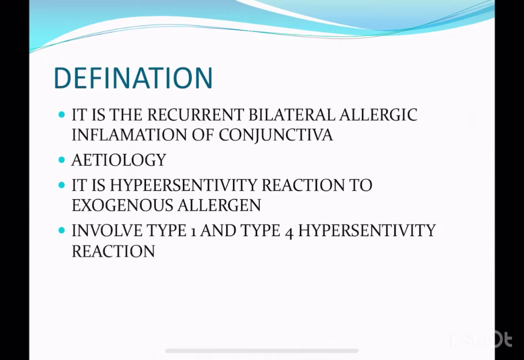Type 1 means there is involvement of the IgE antibody in this type of reaction: the antigen comes into the conjunctiva and stimulates the IgE antibodies, and these IgE will combine with the mast cells. We will talk about this later, inshallah, in this lecture. So this is a type 1 hypersensitivity reaction, and the other is type 4, which is a cell-mediated immune response, in which CD4 helper T cells play an important role. So this is the definition and this is the etiology.